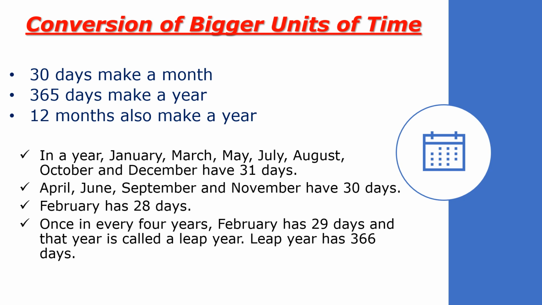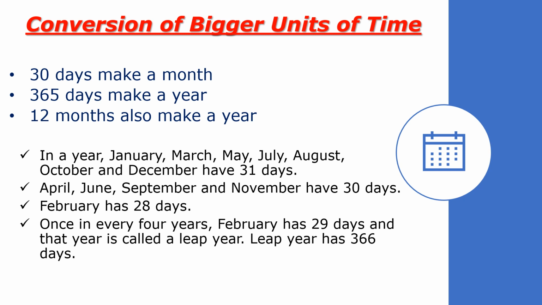Moving on, July and August both have 31 days because we're changing from the right hand to the left hand. In a year, January, March, May, July, August, October, and December have 31 days. April, June, September, and November have 30 days. February has 28 days. Once in every 4 years, February has 29 days.